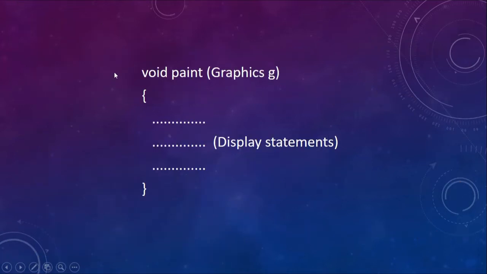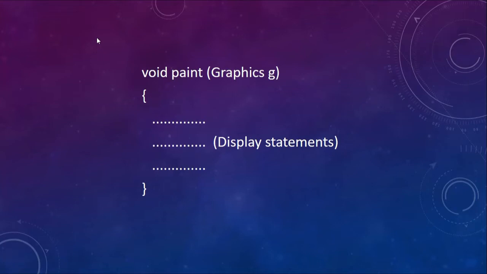I missed out a word, public, here. So the syntax of this paint method is public void paint. Students, please note that the paint method uses an object of another class called Graphics. Using this object of the Graphics class, we can do multiple things on the canvas of this applet. For example, you can draw a string, a rectangle, some animation and so on. For all this we require the inbuilt methods and static variables from the Graphics class.